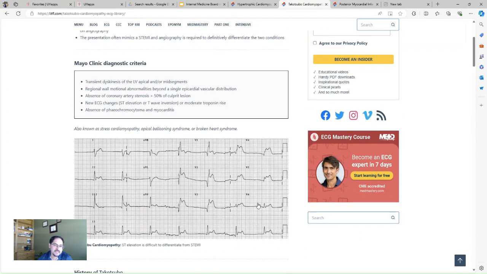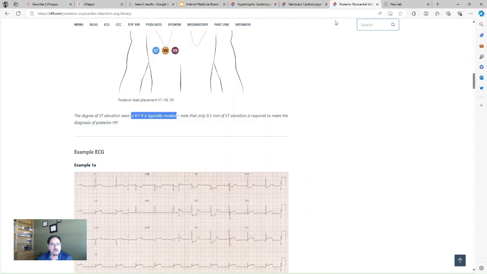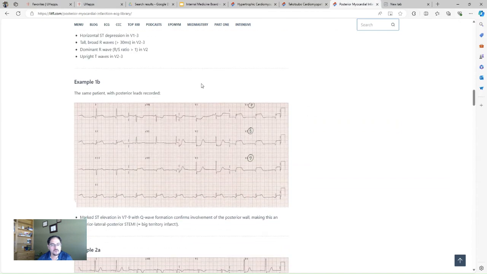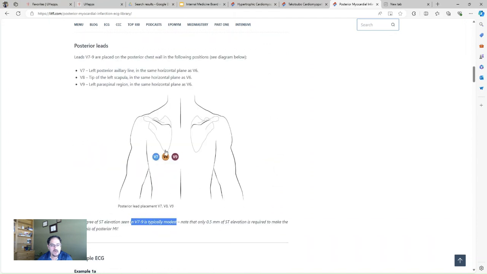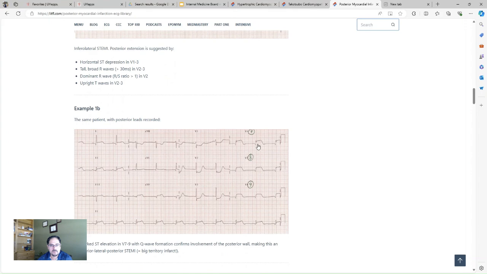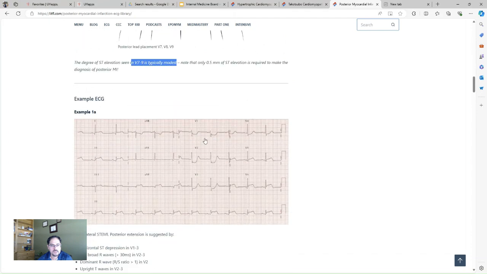It's easy to go through, and that's the Takotsubo. Takotsubo can show any STT changes, ST elevation, ST depression, like an MI. Cardiac cath would be non-obstructive. Posterior wall MI, also, one of the EKGs, don't forget to look at it before going to the test, either by doing the posterior leads, and then you're going to see the ST elevation in V7, 8, and 9, which is here, or even in the 12 lead EKG, and you'll see the deep ST depression in V1 and 2. Okay, let's go back.